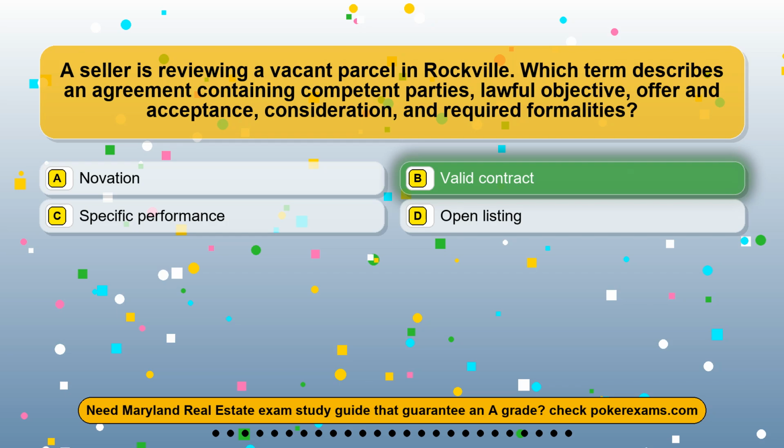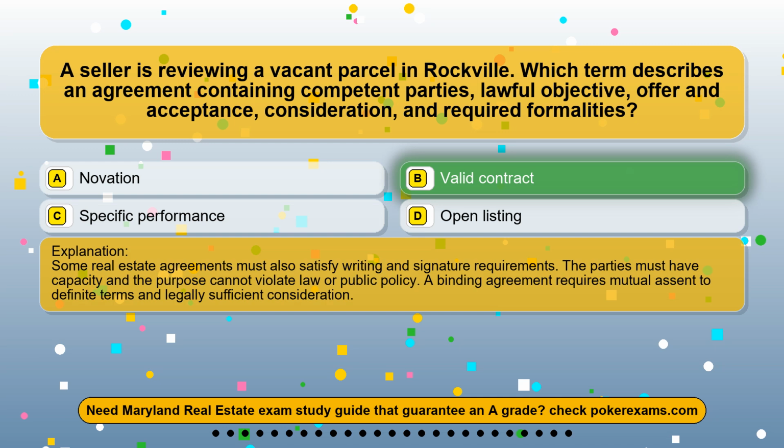The correct answer is option B, valid contract. Some real estate agreements must also satisfy writing and signature requirements. The parties must have capacity and the purpose cannot violate law or public policy. A binding agreement requires mutual assent to definite terms and legally sufficient consideration.